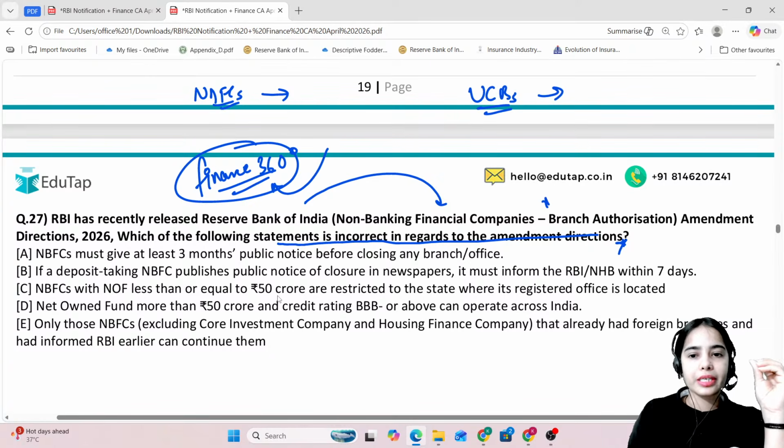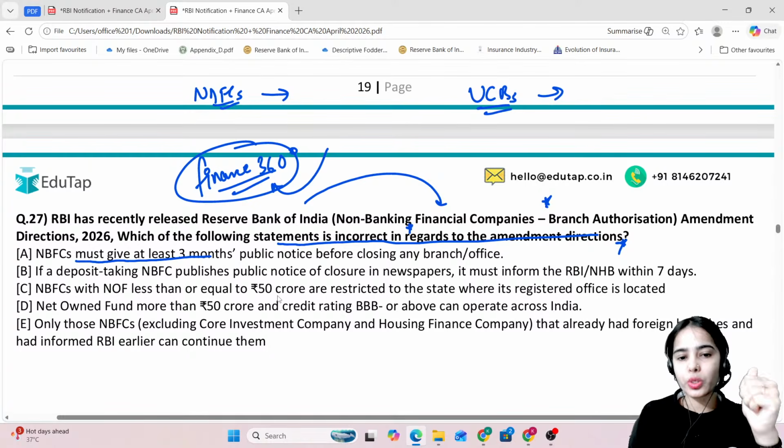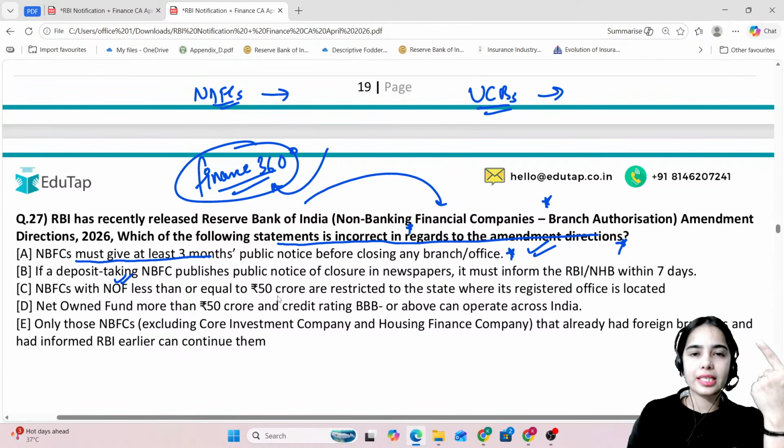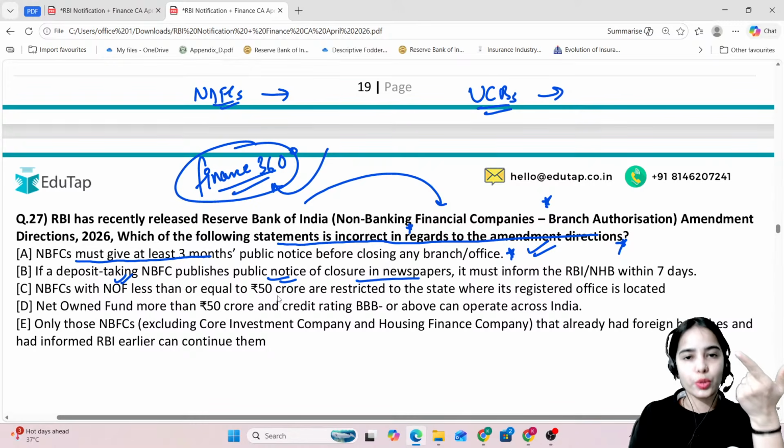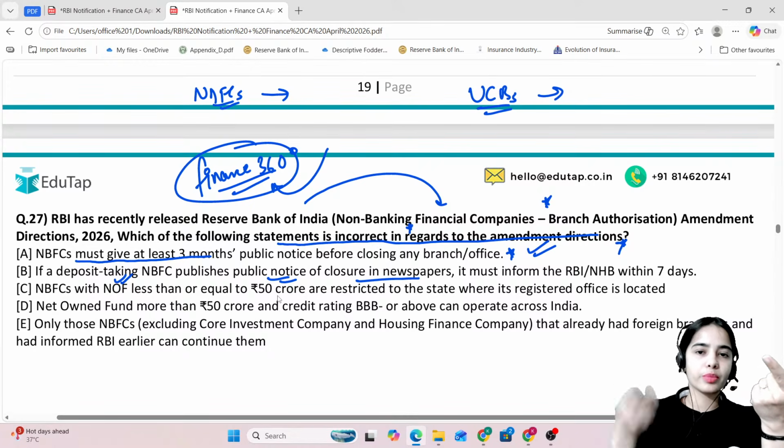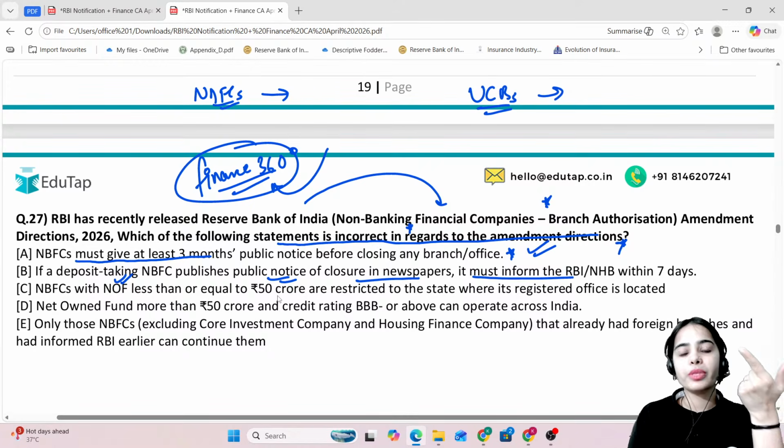So now, in regards to the branch authorization, which of the following statements is incorrect in regards to the amendment directions? NBFCs must give at least 3 months public notice before closing any branch or office. Absolutely correct. If a deposit taking NBFC or the deposit taking housing finance company under the category of NBFC publishes public notice of closure in newspapers that it is closing down its branch or office, it must inform the RBI or the National Housing Bank within 7 days.